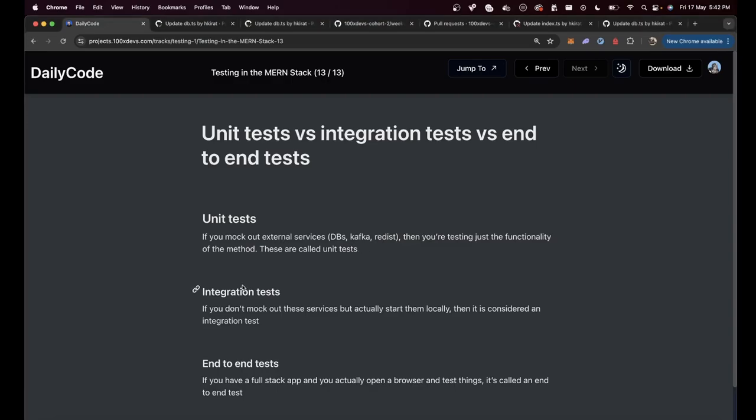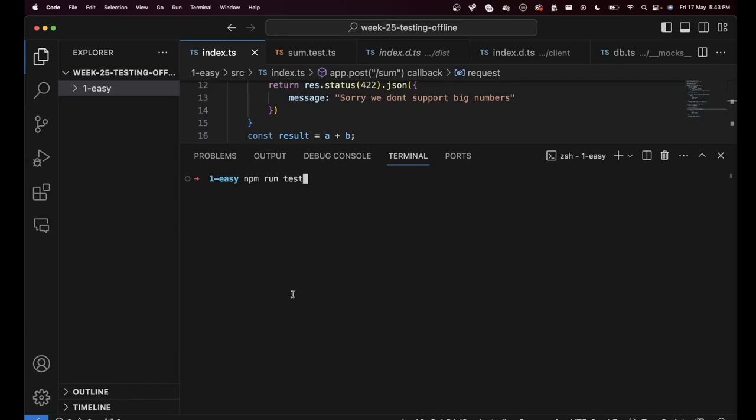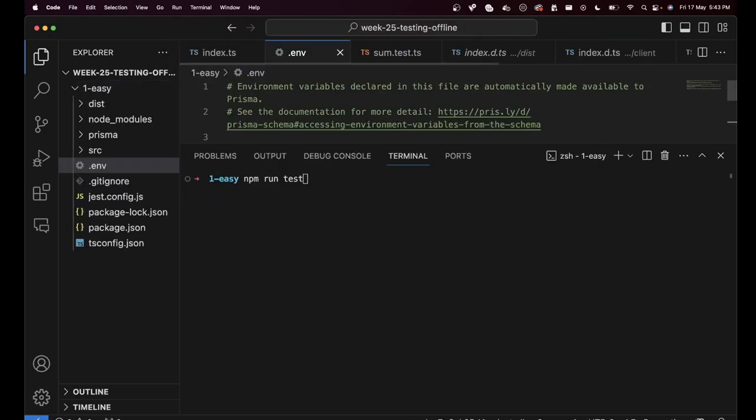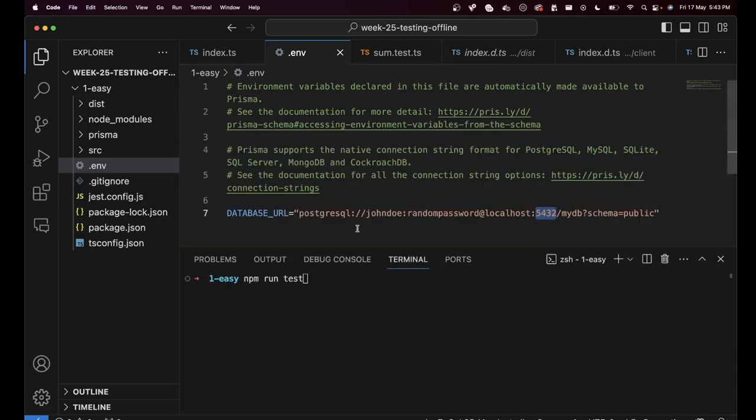Usually, when you write integration tests, you expect the user to have Docker on their machine. And whenever you run npm run test, you first start a database Docker container. You then update their .env file, or this env variable, to point to that Docker container. And then you run all of the tests. And when this succeeds, you also tear down the Docker container.